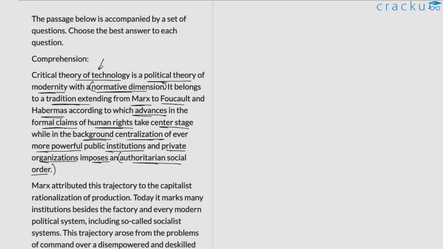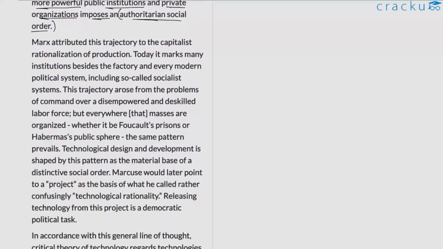One important point here is about the normative dimension. Second is the way in which the author is highlighting critical theory of technology. How technology fits into all of this is not known to us as of yet. So let us continue further.